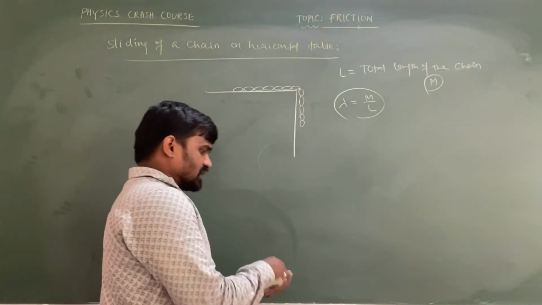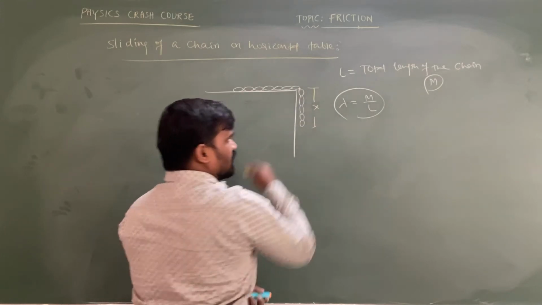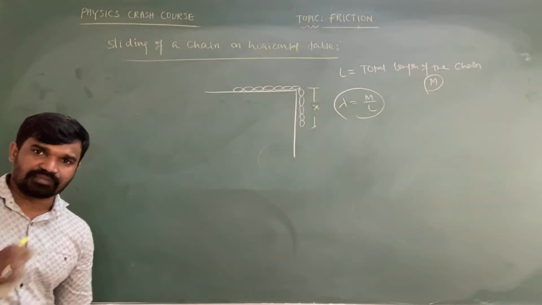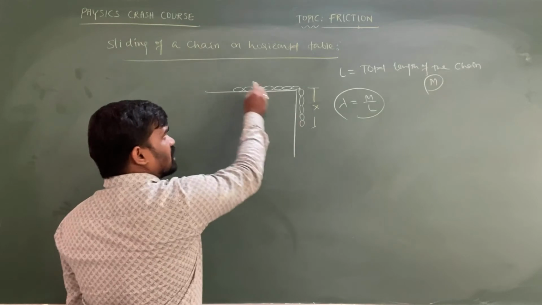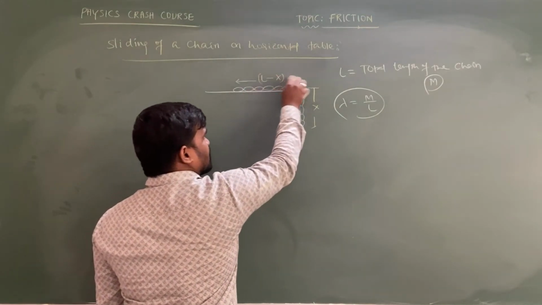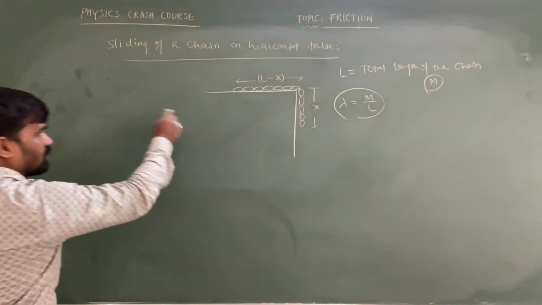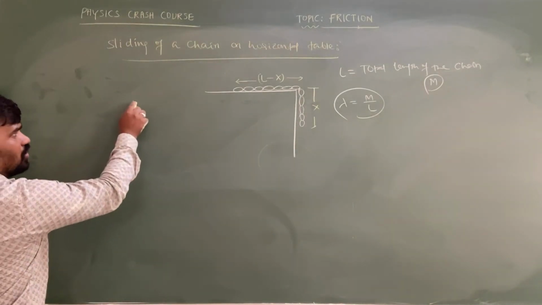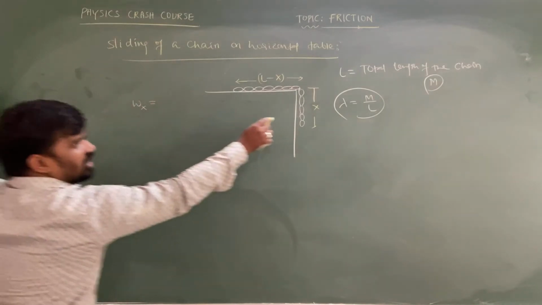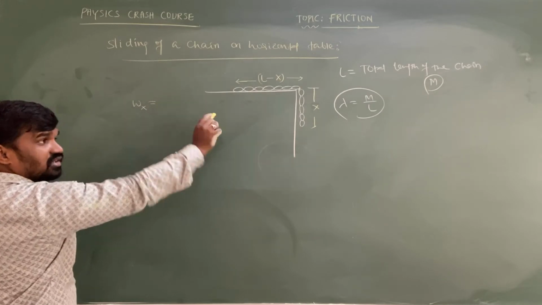Let us consider that a length x of the chain is suspended. X length of chain suspended means L minus x length of the chain is present on the table. So the weight of the x part of the chain is equal to the mass of the x length into g.